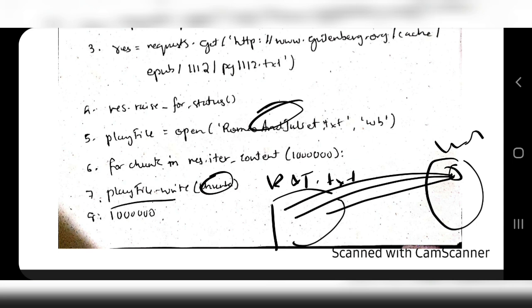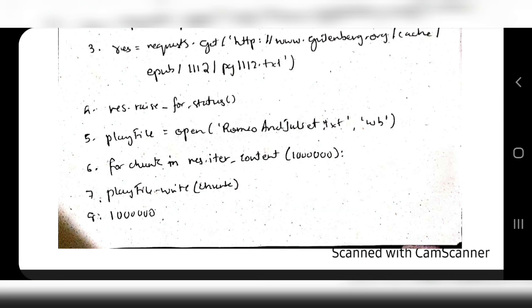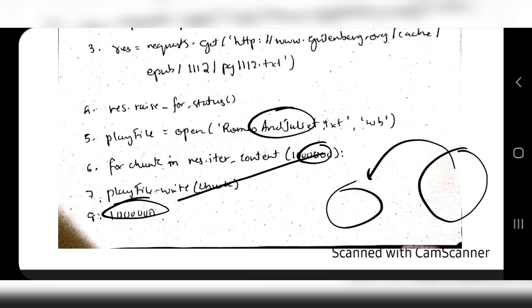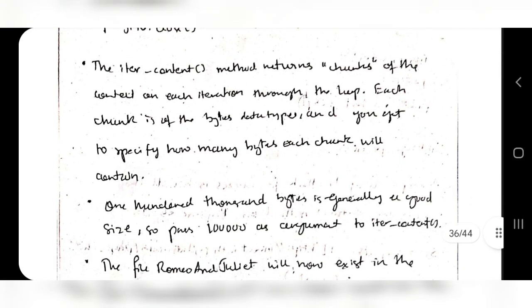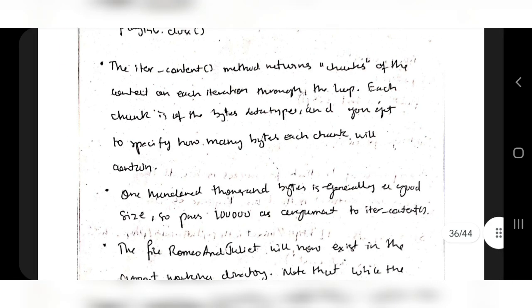After you have written the whole thing, the output will be the content of the file, okay. If the content of Romeo and Juliet is this much, the same, that means all the values have been fetched from the web to the hard drive, okay. And this is the definition of what I have recently mentioned. iter_content is a method that returns the chunks of the content. Chunks of the content are fetched from the internet and returned in each iteration through the loop. And we can specify how many bytes each chunk will contain. Based on that, that will be written in each iteration.